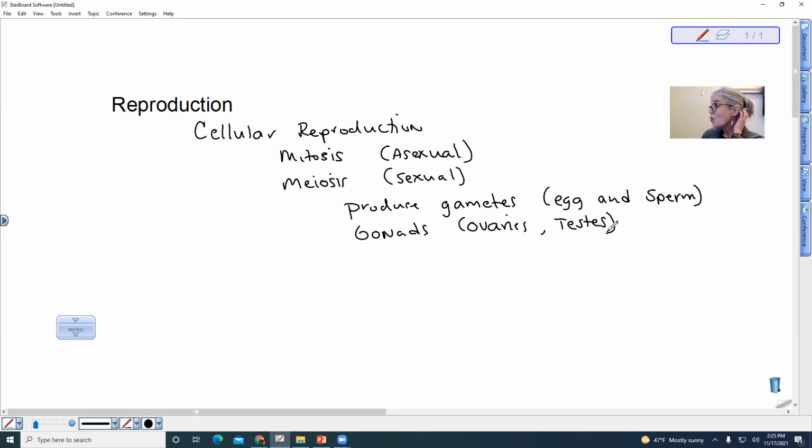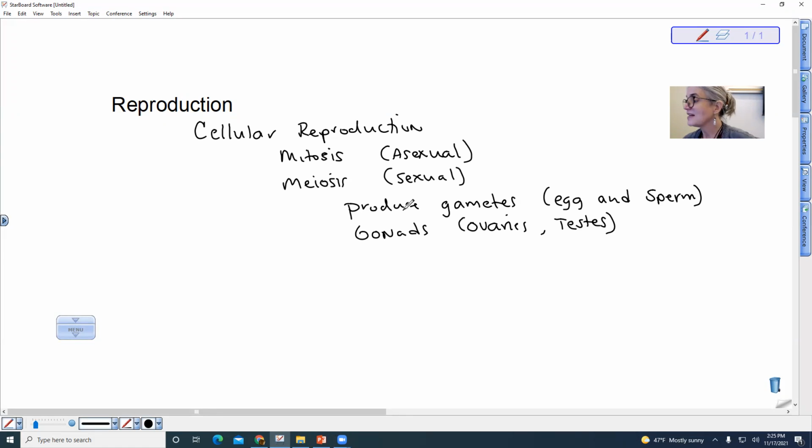So meiosis only occurs in those places, whereas mitosis occurs in our skin, in the lining of our digestive tract, in our bones. All of those have cells dividing and producing identical or clone cells. In meiosis, we're producing gametes, which actually are not genetically identical to the parent.